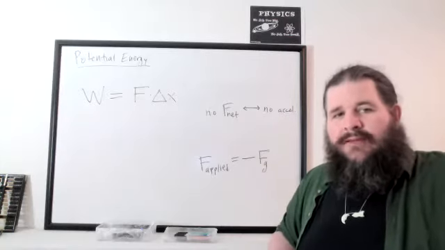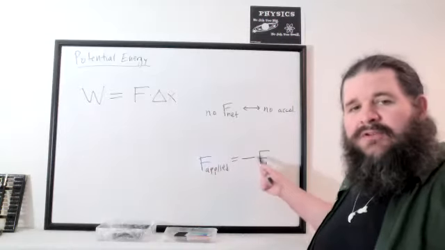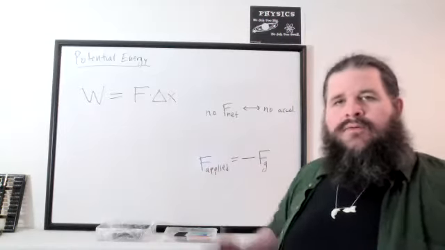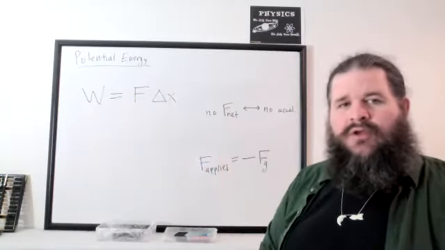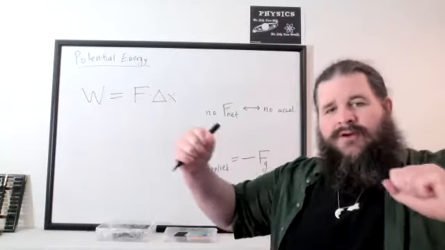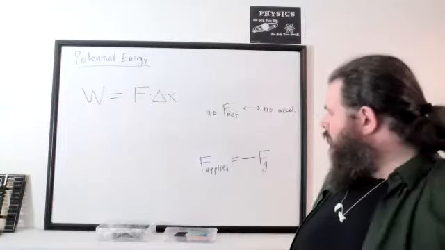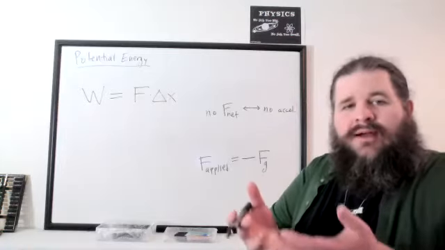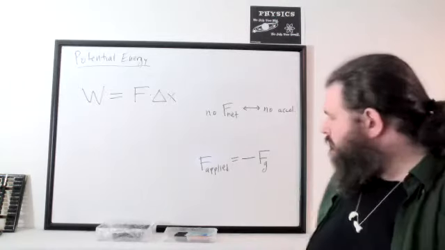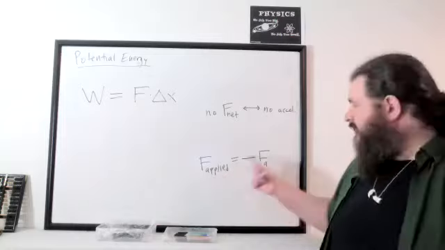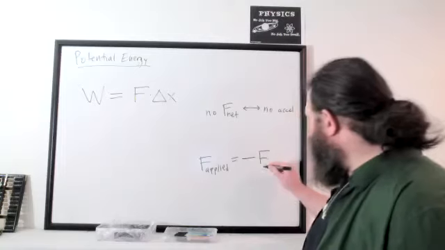So even if I'm moving the object, as long as the speed doesn't change, the force I'm applying is the exact opposite of gravity. Or if you're trying to compress a spring, for instance, you're applying a force that's exactly the opposite of the spring force. Or if you're trying to pull two magnets apart from each other, you're applying a force that's exactly opposite of the magnetic force. Whatever you're doing, as long as you're trying to move an object at a constant speed in the presence of some sort of natural force, the force you're applying must be the exact opposite of the natural force. So I'm just going to write F natural here.